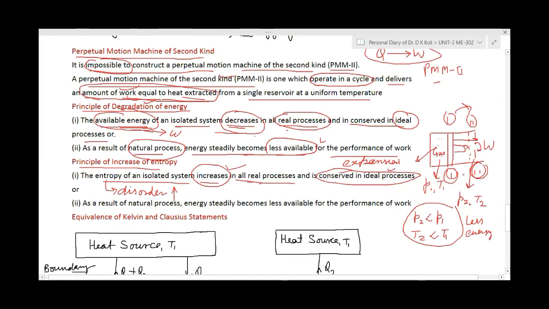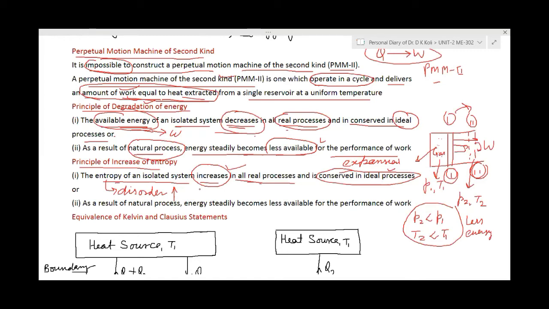It is similar to the earlier one. When the system passes through some real process, then entropy will increase. Entropy will increase means there will be more and more disorder, and less energy will be there. Entropy more means less available energy. We can produce less amount of work.